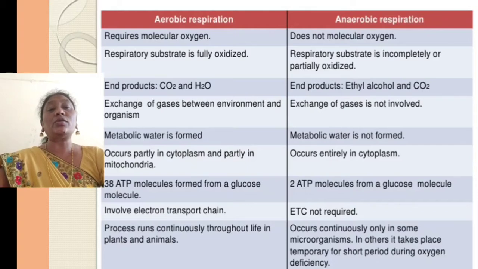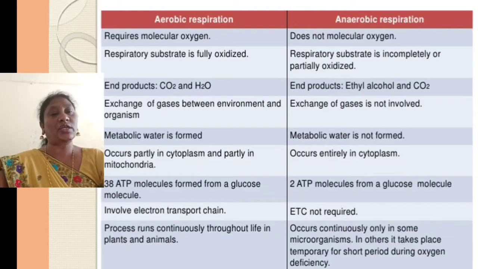One glucose molecule releases nearly 38 ATP molecules in aerobic respiration. In anaerobic respiration, 2 ATP molecules are formed from the glucose molecule. Aerobic respiration involves the electron transport chain, and anaerobic respiration does not.